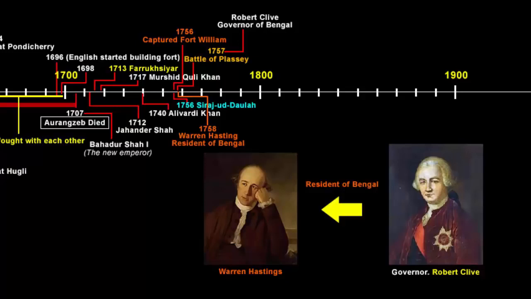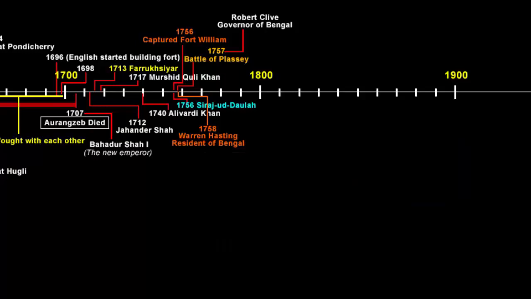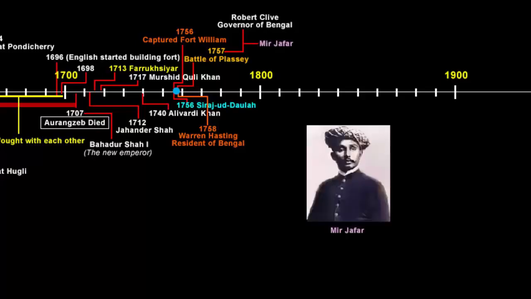For example, the company with the help of its residents was trying to decide who was to be the successor of the throne and who was to be appointed in administrative posts. And by doing so, it can extend its influence and become more powerful. Now this period from 1757 is the beginning of company rule in India. Now after the 1757 Battle of Plassey, Mir Jafar was made the Nawab of Bengal as promised by Robert Clive. He was known as the Puppet Nawab. Now even the Puppet Nawabs were not always as helpful as the company wanted them to be.